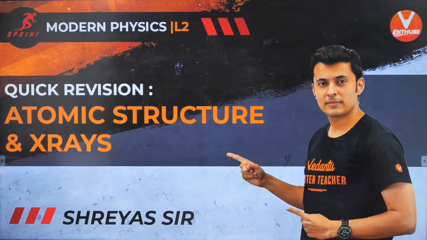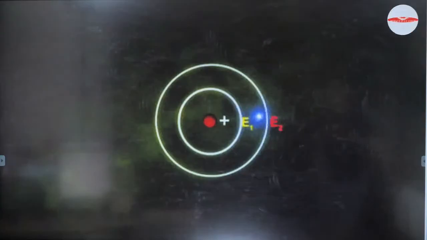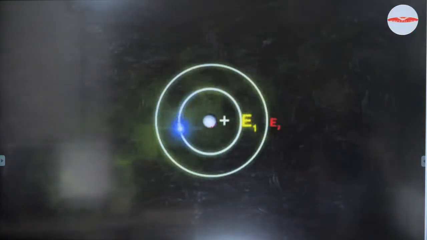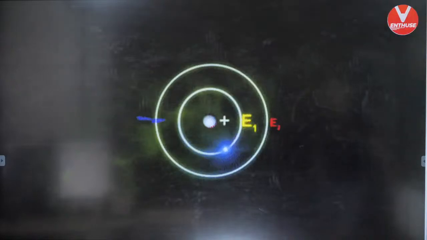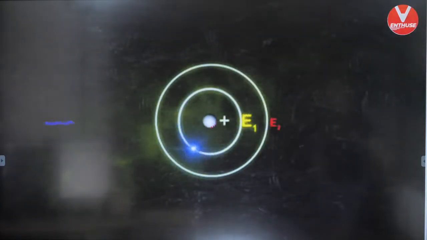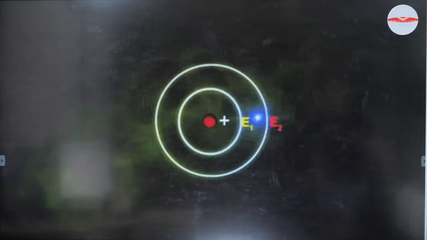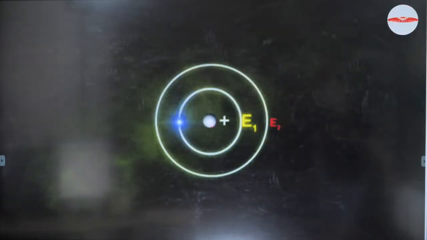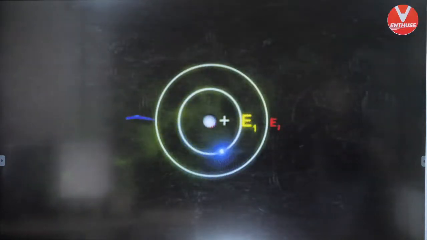Good evening. Welcome once again, all the minions, all the V enthusiasts, to the next lecture of modern physics, where we are going to talk about atomic structure and X-rays. I'm pretty sure you have some idea about atomic structure from chemistry, but we're going to see some really cool problems related to physics in this particular chapter of atomic structure.